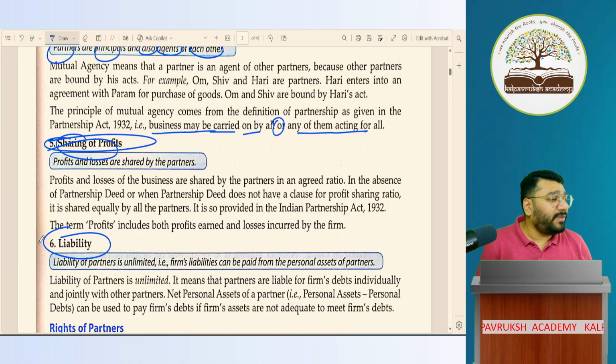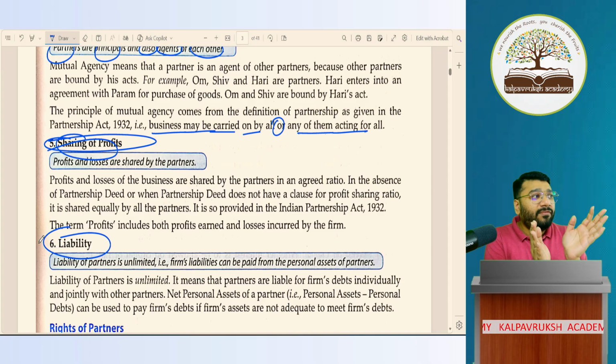Last class, after the class got over, one student asked me, if nothing is mentioned, should I treat this as jointly or severally? You tell me, people. Between the banker and the firm, one loan transaction is happening, an agreement is there.